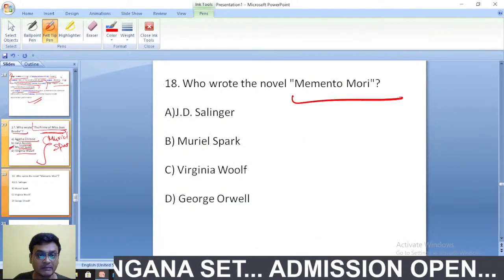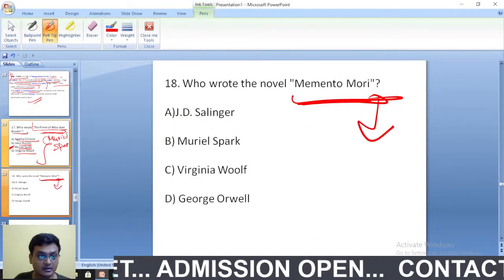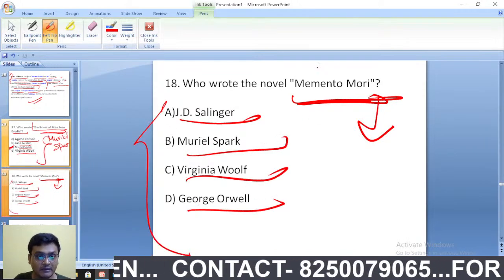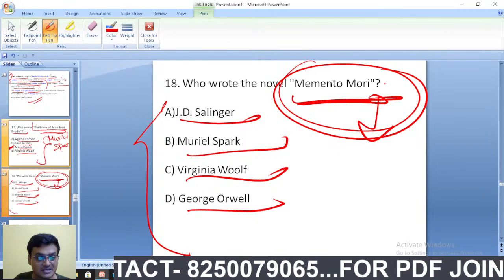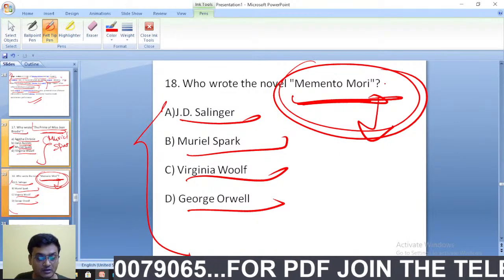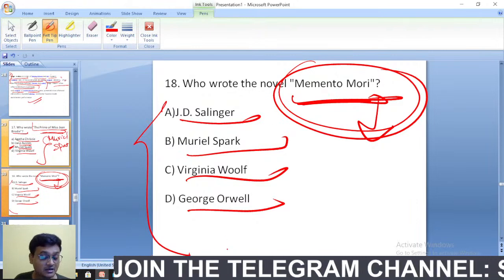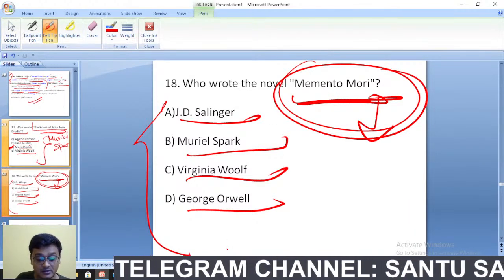Next question. Who wrote the novel Memento Mori? J.D. Salinger, Muriel Spark, Virginia Woolf, or George Orwell? Memento Mori was written by whom? Do write the answer in the comment box.